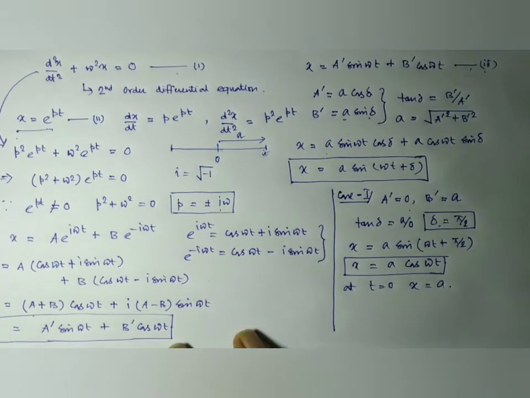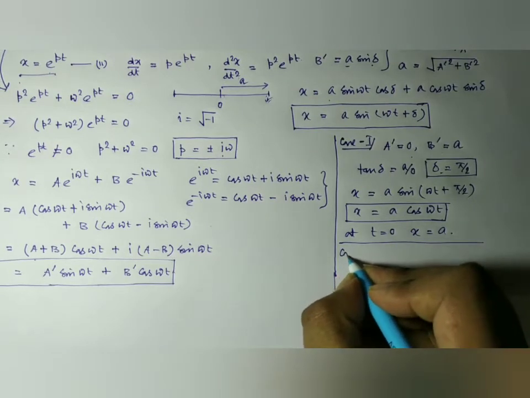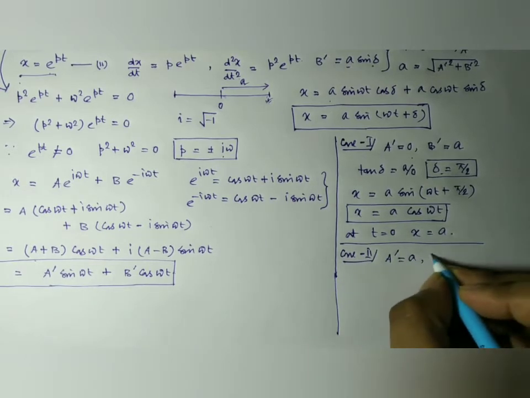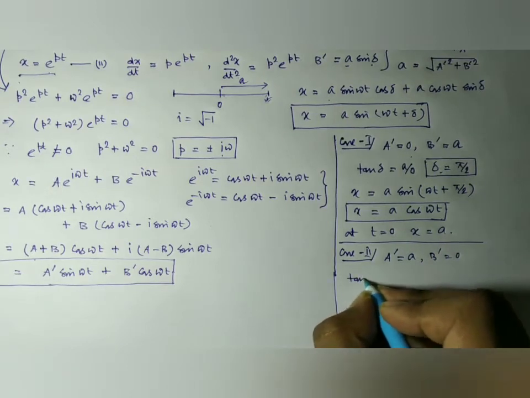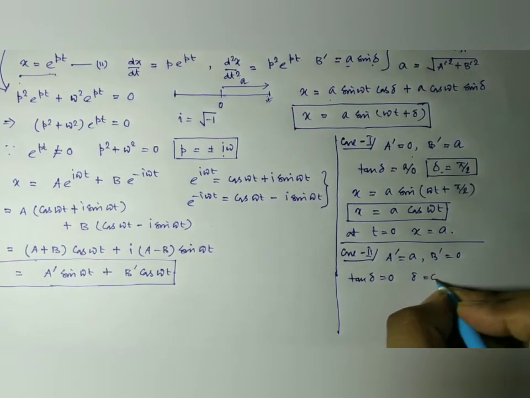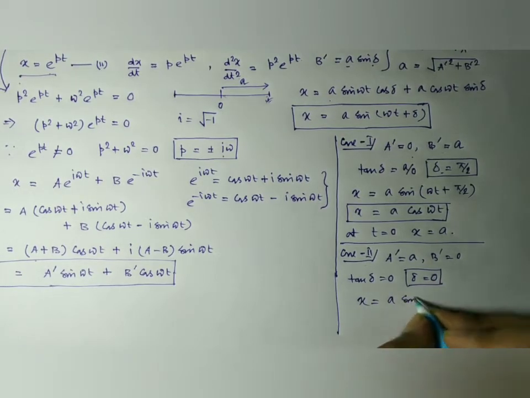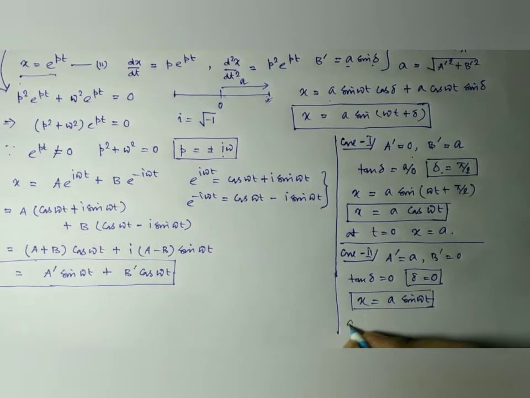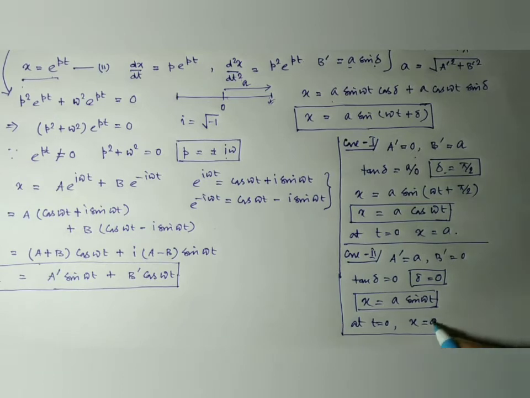And case 2 is similar. If a prime is equal to a and b prime equal to 0, from the relation here we have tan delta equal to 0, that means delta equal to 0. So we have x equal to a sin omega t. Look here, at t equal to 0, x is equal to 0.